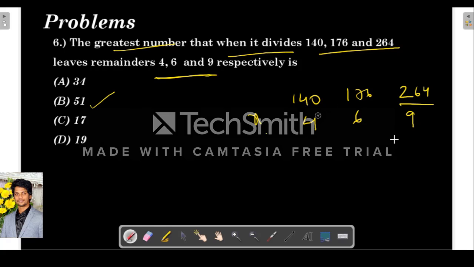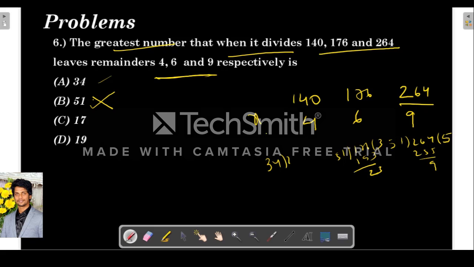See, for example, take 264. If it is divided by 51, 5 times 51 is 255, so the remainder is 9. But when 51 divides 176, 3 times is 153, and the remainder is 23. So it is not 51.